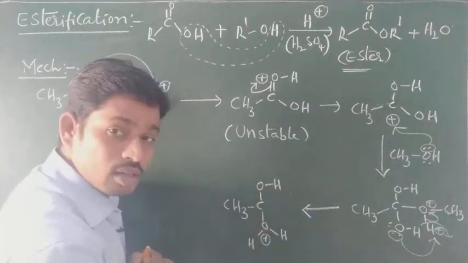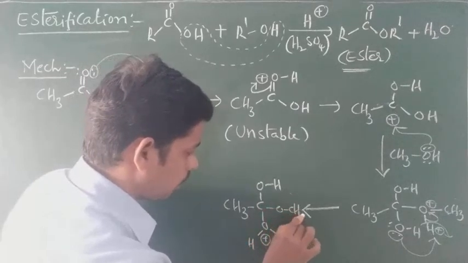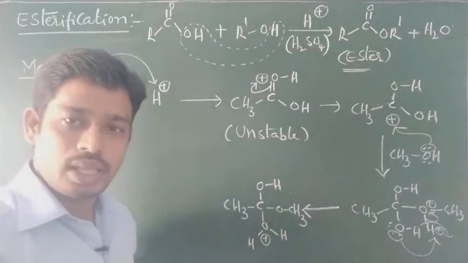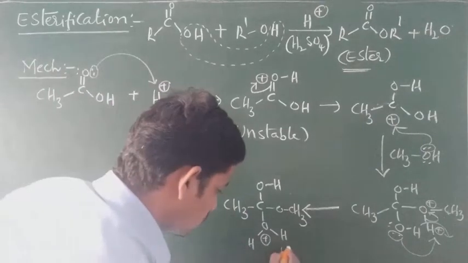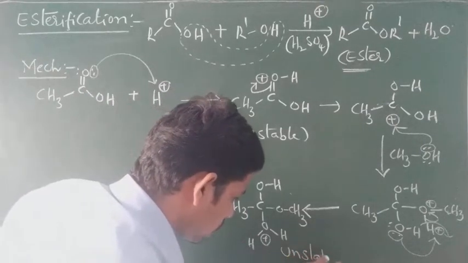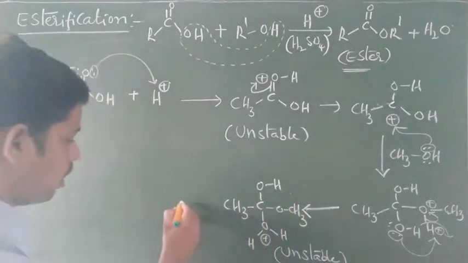Oxygen donated electrons, so positive charge is formed, and here OCH3. Now this is also unstable. Why? Because again there is a positive charge on oxygen. Clear?